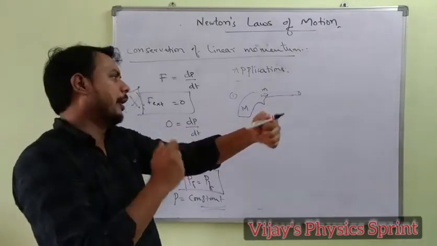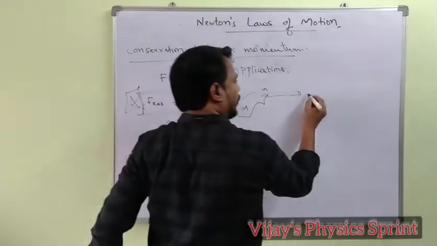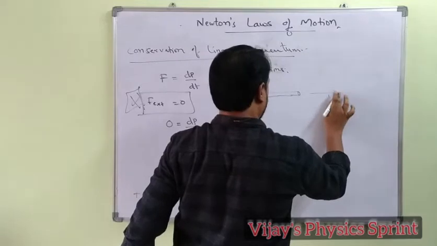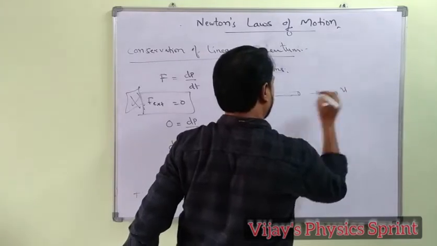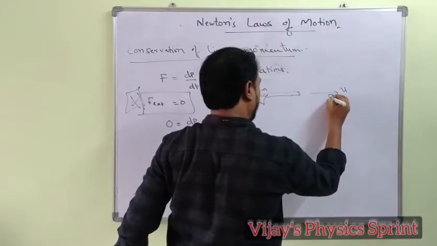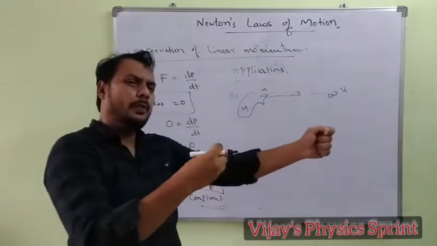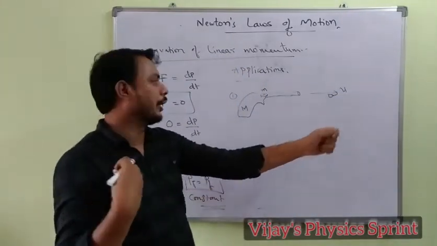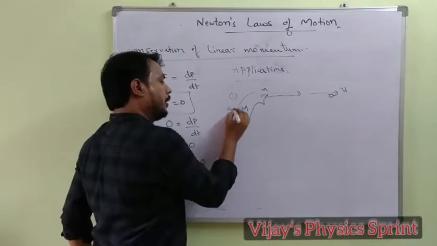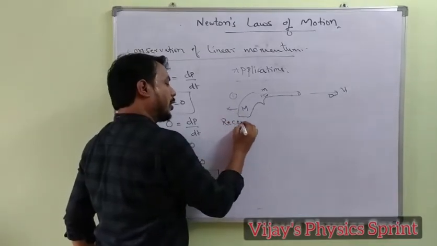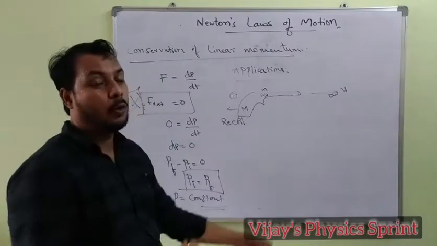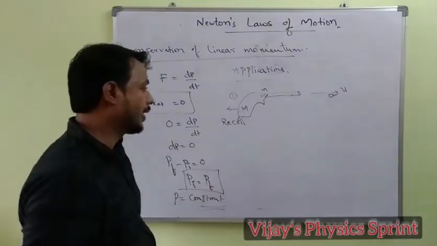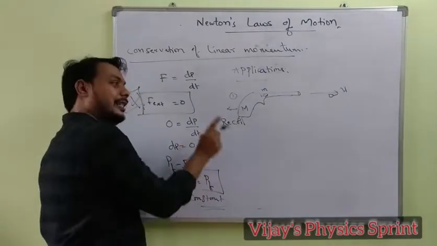When it is firing, what happens? The bullet moves with velocity, let us say, small u. The bullet is fired, and the gun is going to move a little back. The gun moves in the backward direction, and that is called recoil. Recoil, moving backward when firing the bullet, is called recoil, or the recoil velocity of the gun.